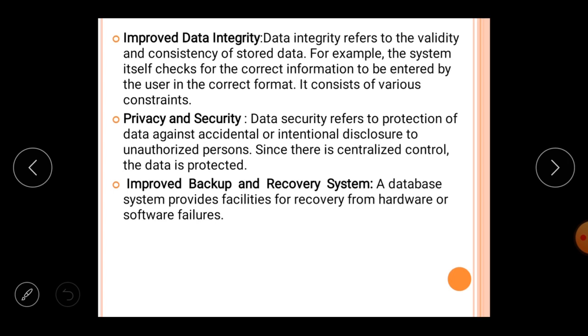And there is a backup and recovery system also. When you are working with a system, there are many backup softwares available that can take the backup of your database. So if due to any reason the system crashes, or anything happens to your database, the backup of the database is there in your system, or it may be on any CD, pen drive or external hard disk, any type of storage device where you can take the backup. With the help of the backup you will have your database again in your system. So all these things can happen with the help of the database management system.